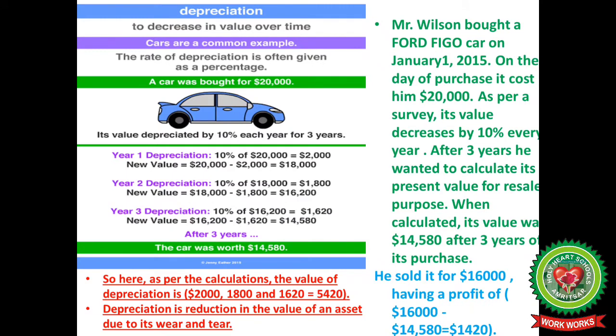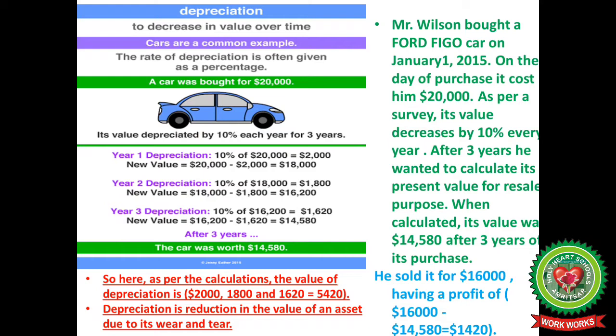Mr. Wilson bought a Ford Figo car on January 1, 2015. On the day of purchase, it cost him $20,000. As per a survey, its value decreases by 10% every year. After 3 years, he wanted to calculate its present value because he wants to sell it.